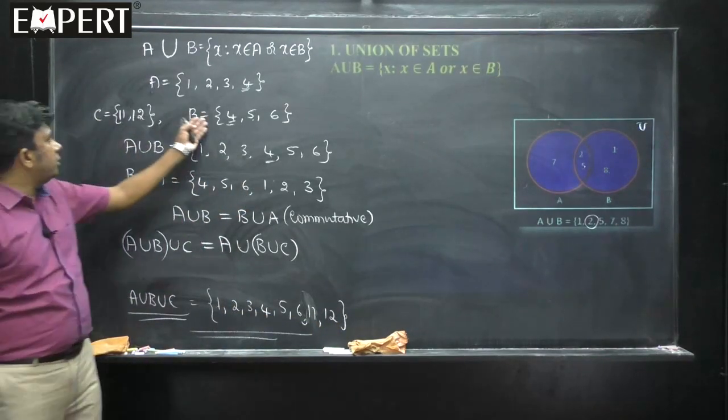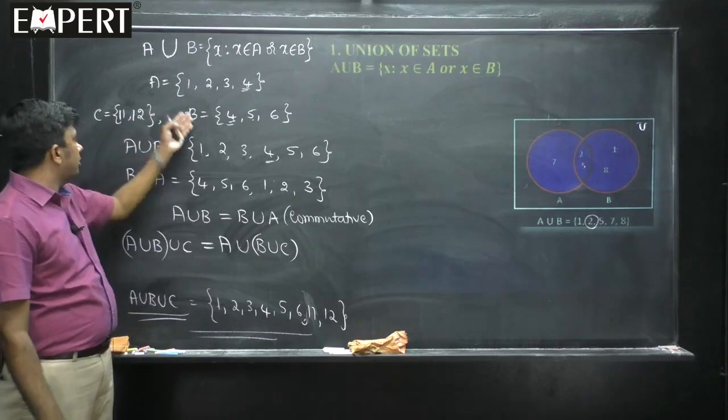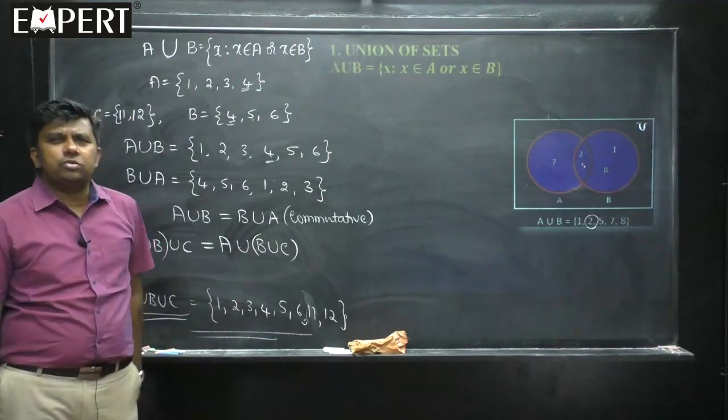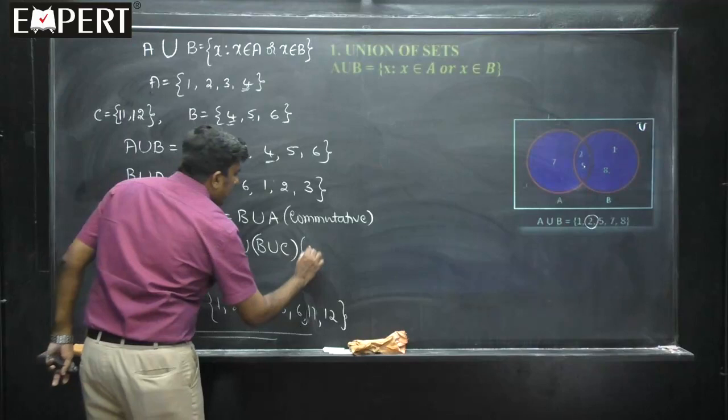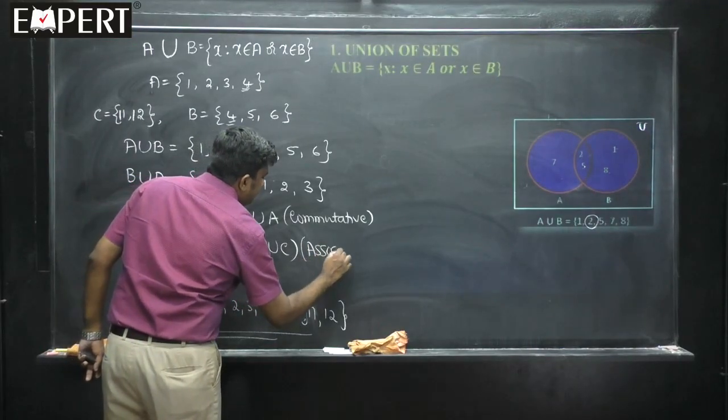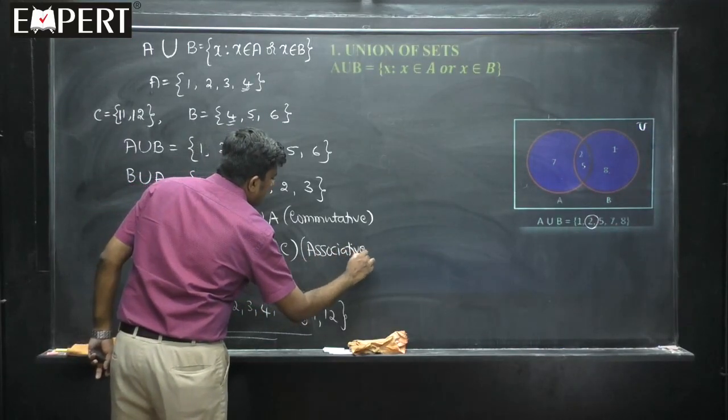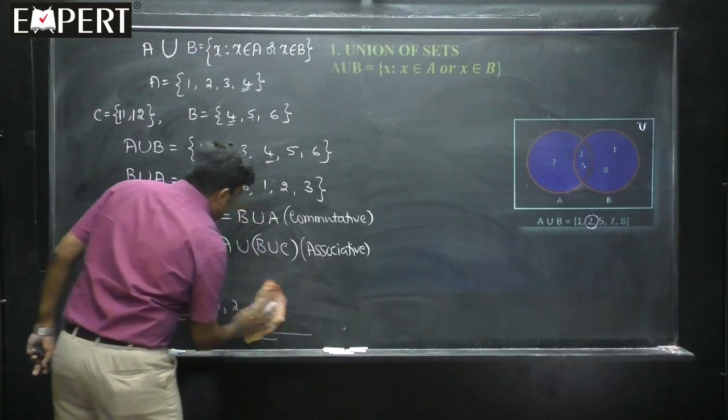You take the union of these two and then take the union with this, or take the union of these two and then take this, it does not make any difference. So, this law is called the associative law.